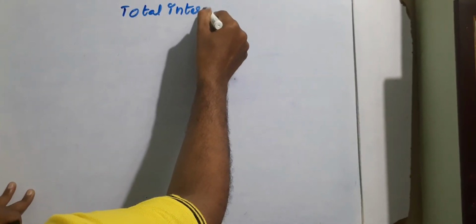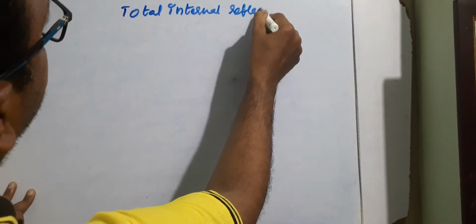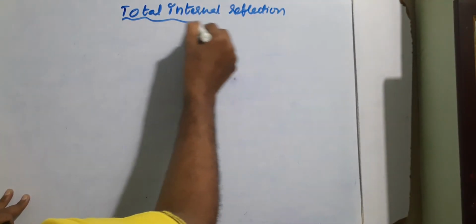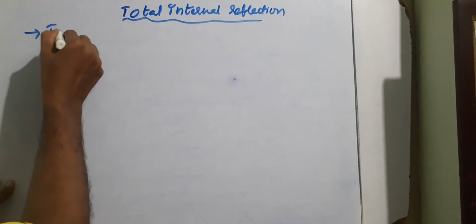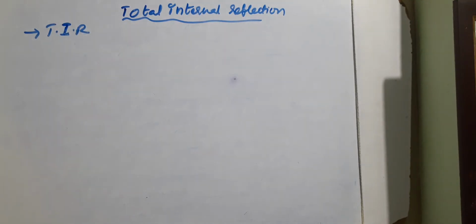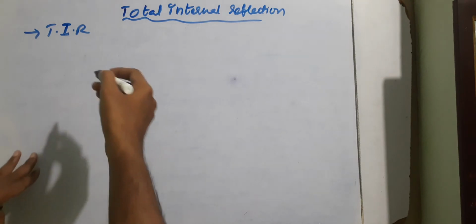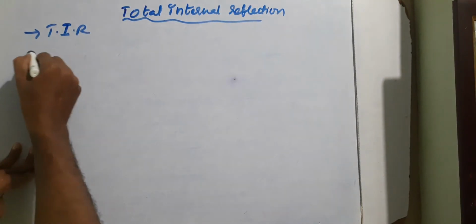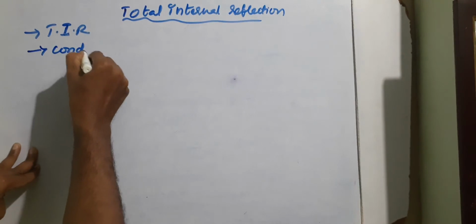Total internal reflection. In short form it can be written as TIR. So now what is a total internal reflection, what are the conditions for total internal reflection, and some applications of total internal reflection. Before that, what are the conditions for total internal reflection, students?